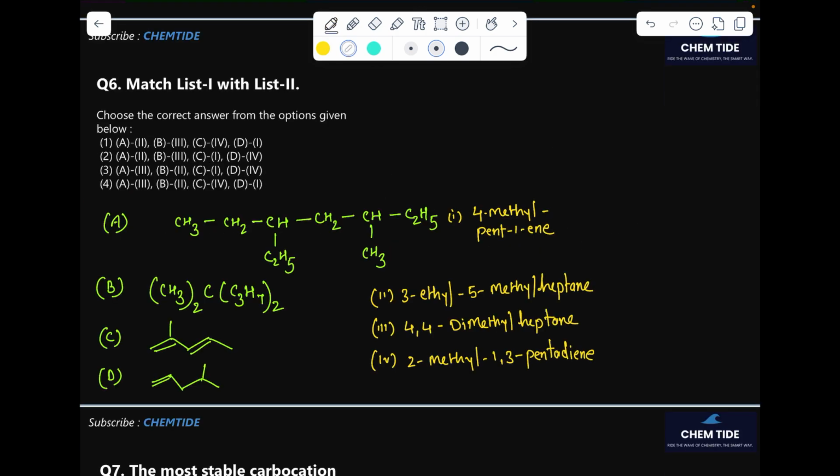Now we are directly jumping to question number 6 because the middle question was on purification, and I'm going to send a separate video for practical chemistry, so there we are going to cover it. Come to the GOC section.